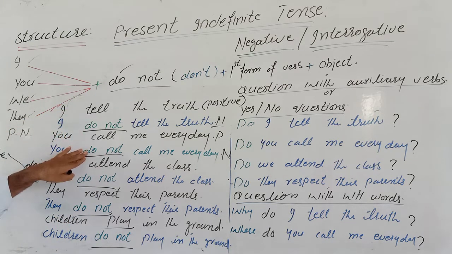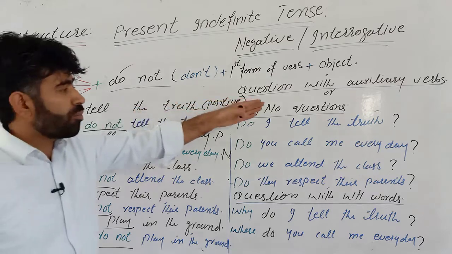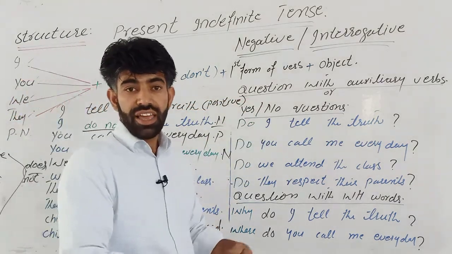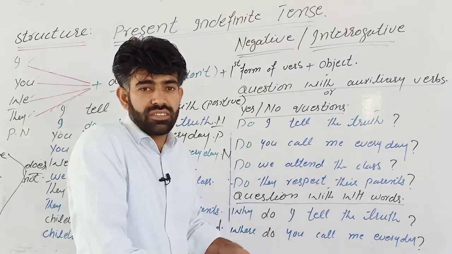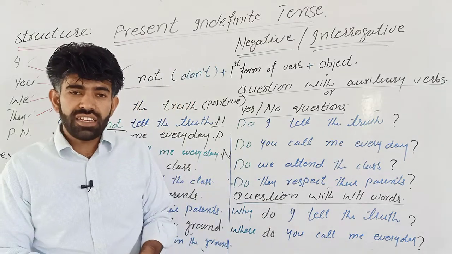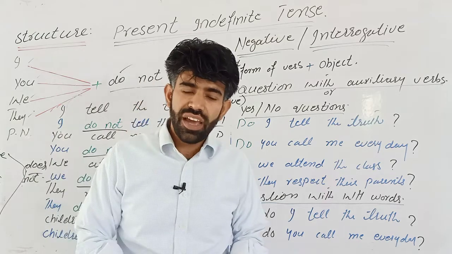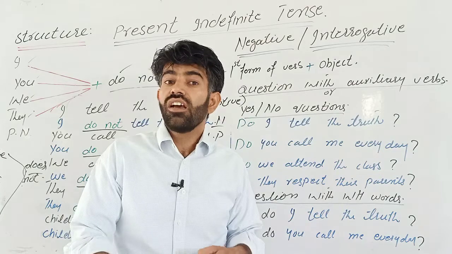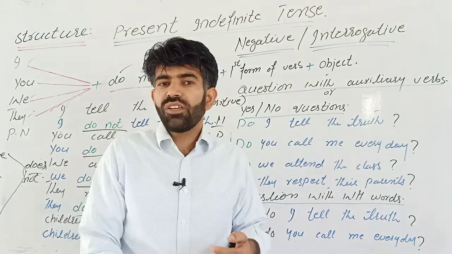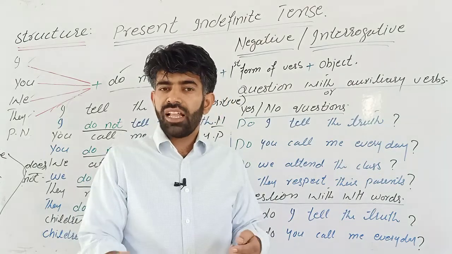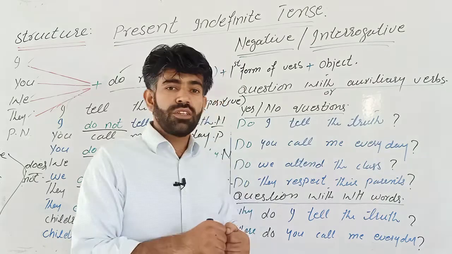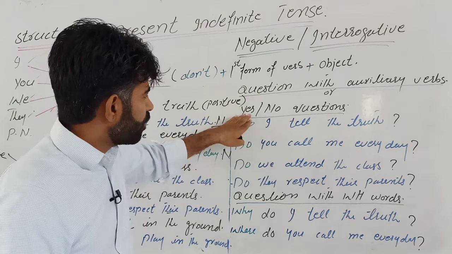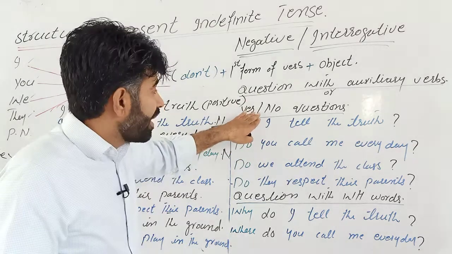And so let's move towards how to make interrogative sentences. Interrogative, interrogation, means asking someone, asking questions. If you remember, in the last lecture we talked about the two ways of asking questions: questions with auxiliary verbs, or we call them helping verbs as well, and questions with WH words. So we are going to talk about questions with auxiliary verbs, which are also called yes-no questions.